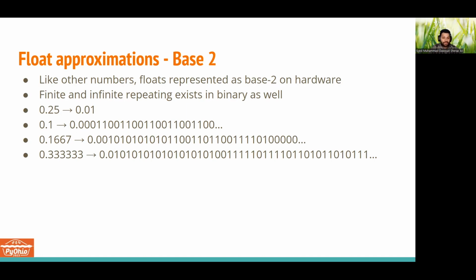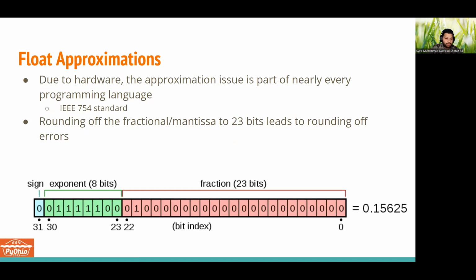And why it tends to happen in Python, coming back to the point of hardware: in hardware, floats are typically represented in 32-bit fashion, following the IEEE 754 standard.